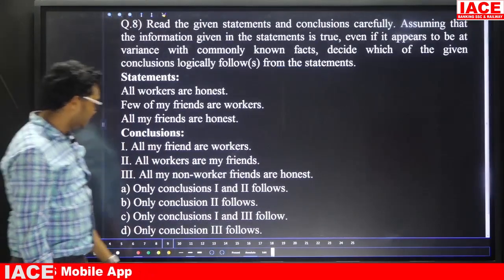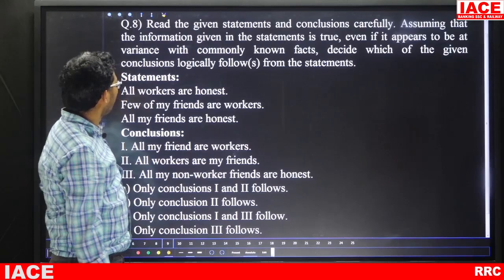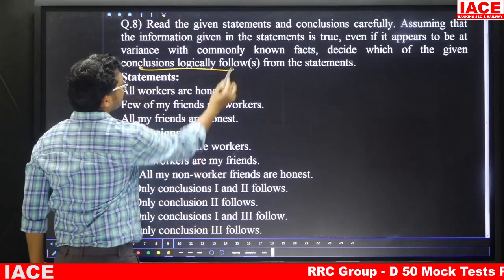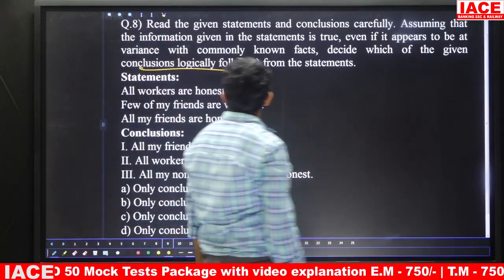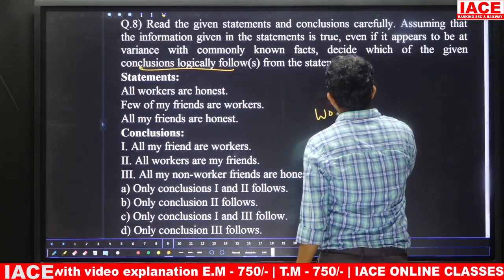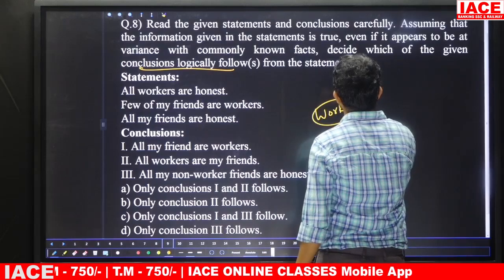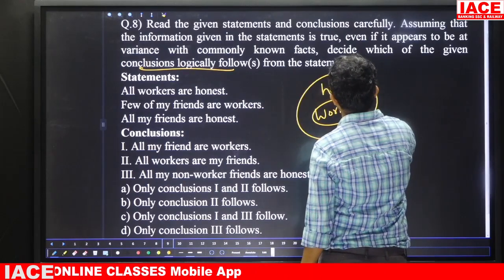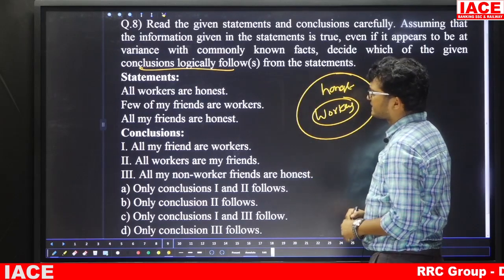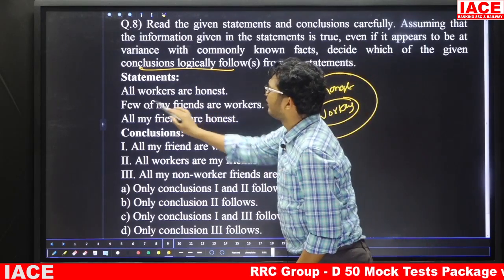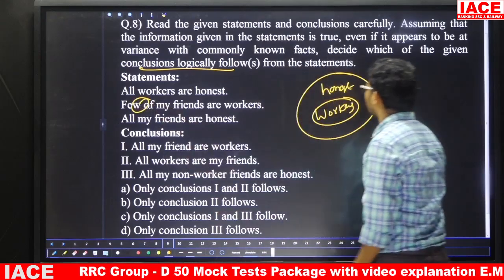Question number 8. Again the question is from syllogism. Our requirement is: which of the following conclusions logically follow? Take the given statements. All workers are honest. Friends, these all workers are honest. Next, few of my friends are workers, that means some friends are workers.